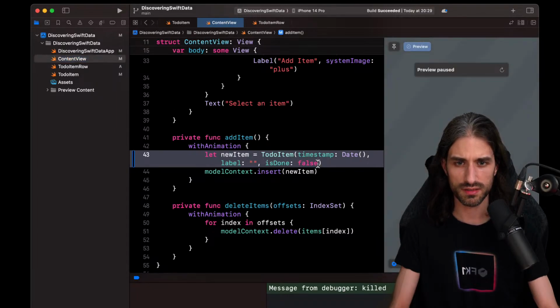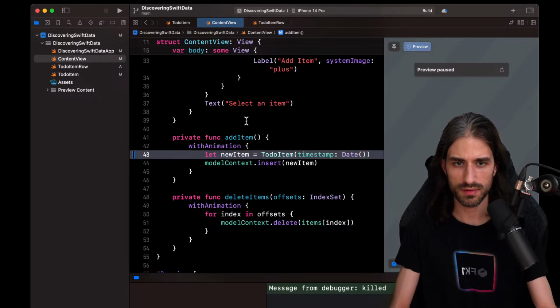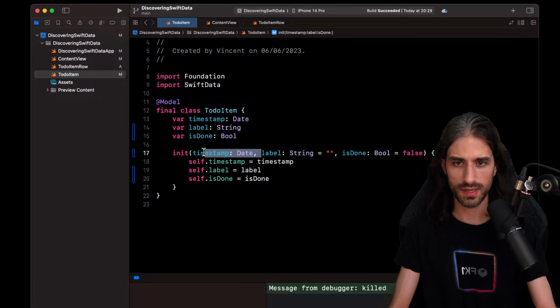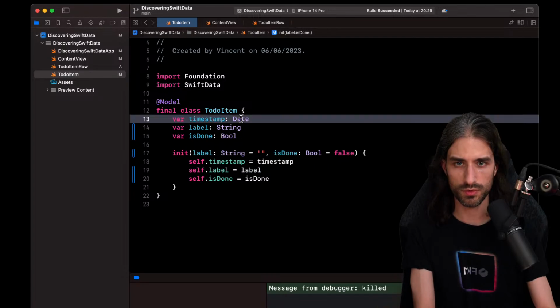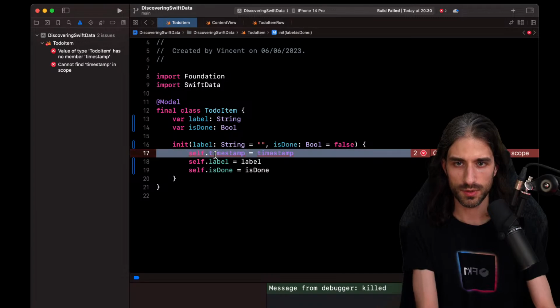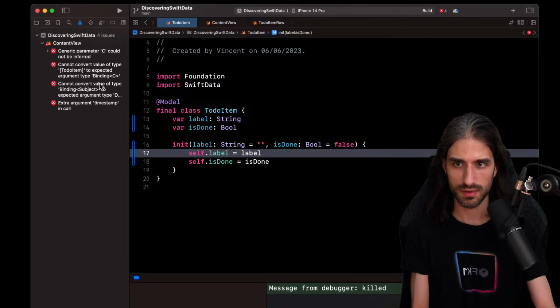I don't know. It's so weird. So if I get rid of this right now. Okay. Actually, the timestamp, you know what? I could get rid of it because I won't be using it. So let me get rid of it. I need to get rid of it also here. All right.